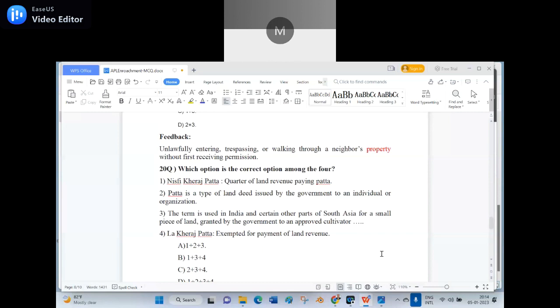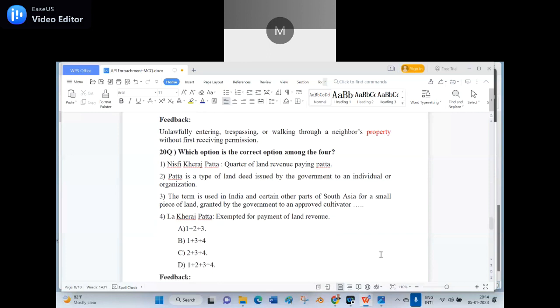These are the 4 statements. Among them, which is the correct option? A, 1 plus 2 plus 3, B, 1 plus 3 plus 4, C, 2 plus 3 plus 4, D, 1 plus 2 plus 3 plus 4.